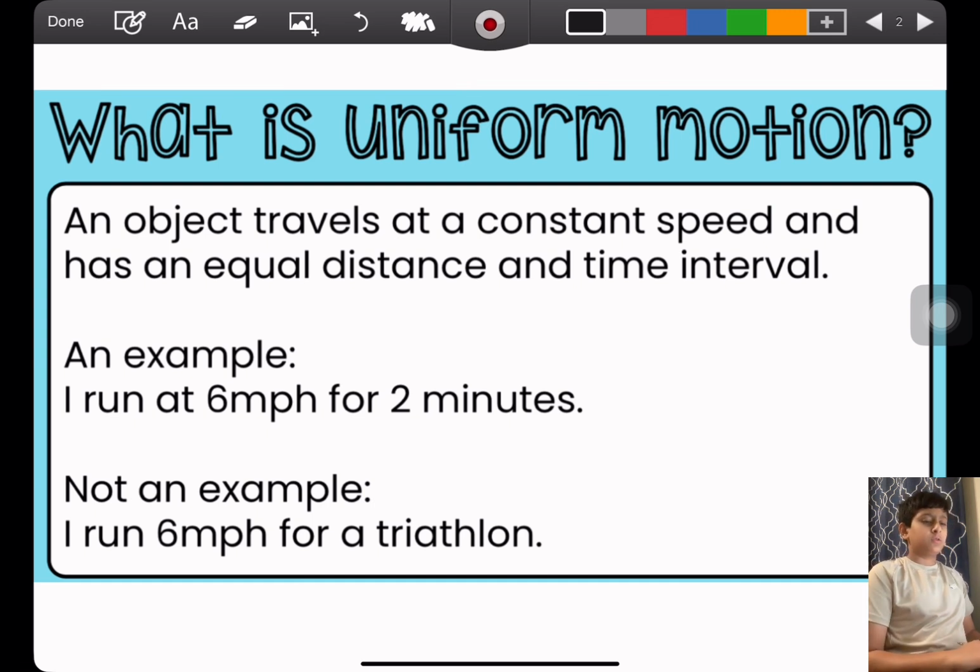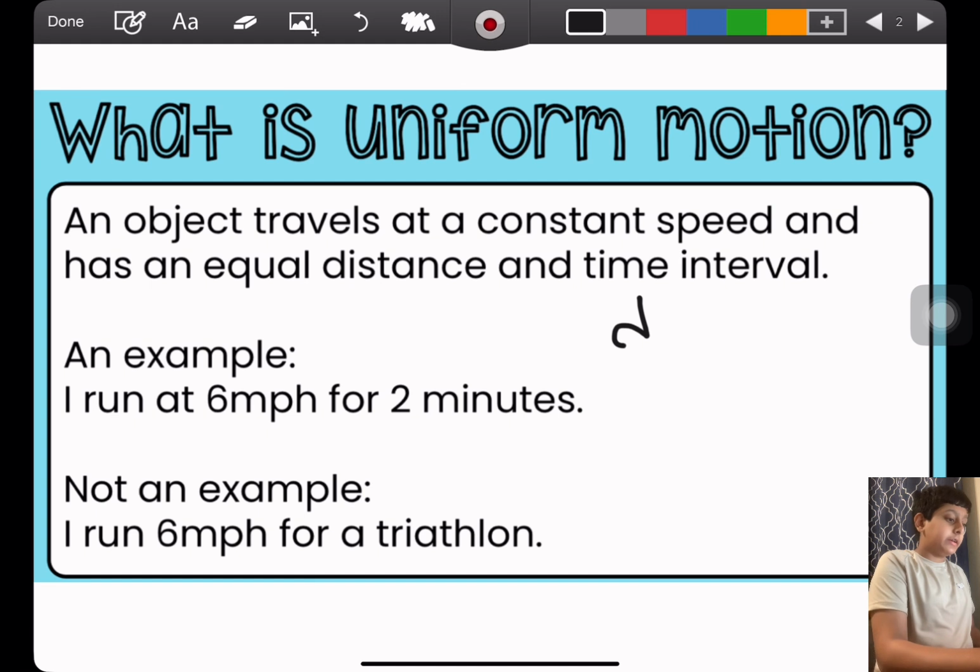So, what is uniform motion? Uniform motion is an object that travels at a constant speed and has an equal distance and time interval. That means it never changes speed, and the distance and time all make sense.